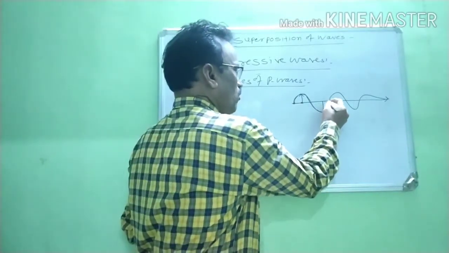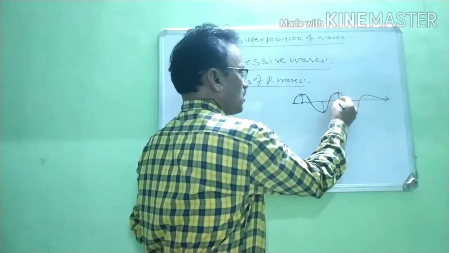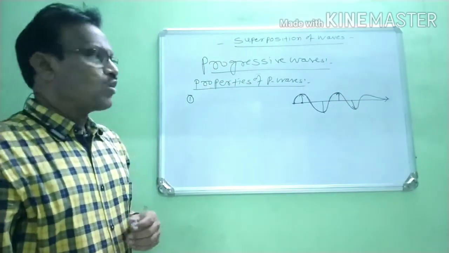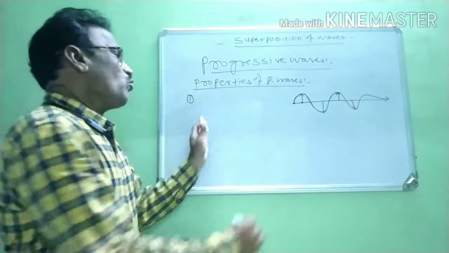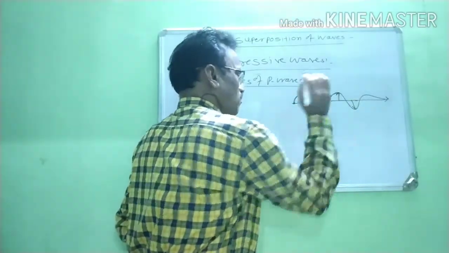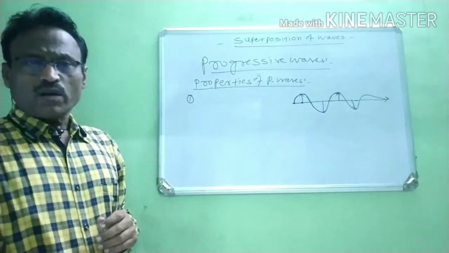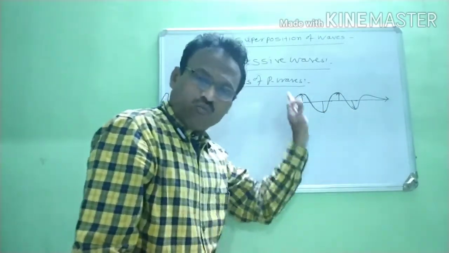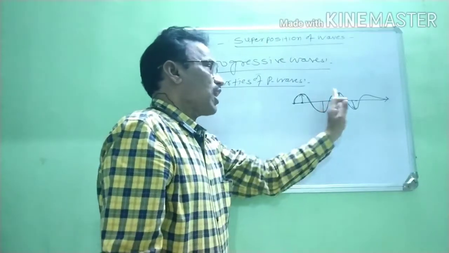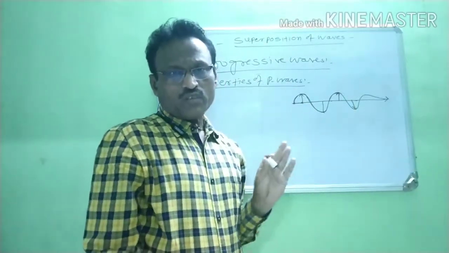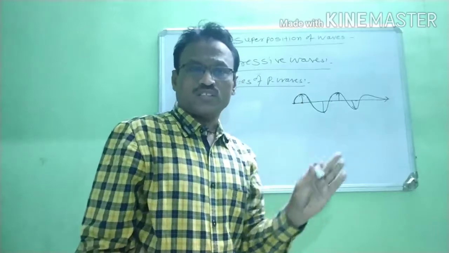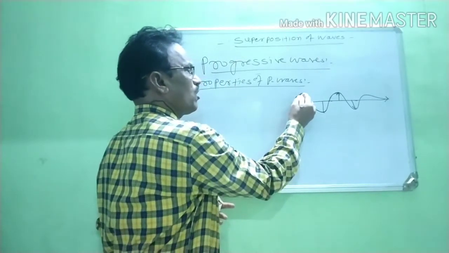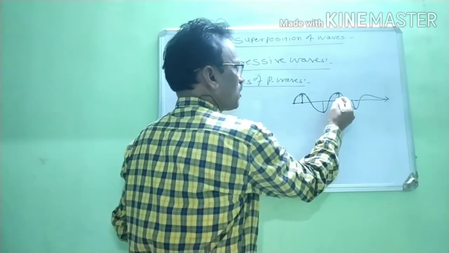Again, the second particle starts vibration in the upward direction, then in the downward direction, and it completes its vibration. Therefore, we observe that every particle of that medium, or every particle of a progressive wave, vibrates with the same type of vibration from its mean position. This is the first particle, it vibrates in the same direction. Again, the second particle vibrates.